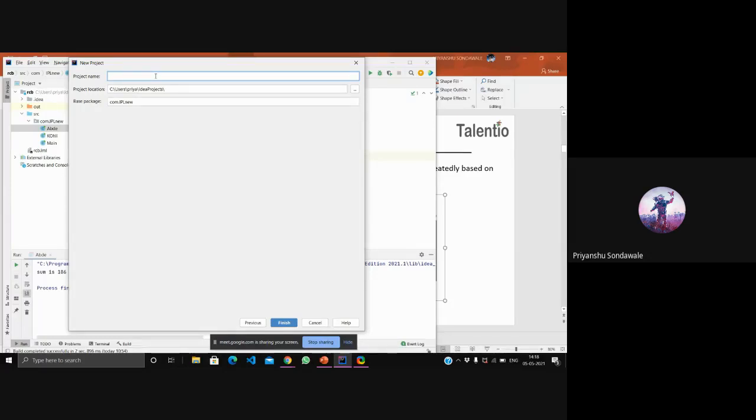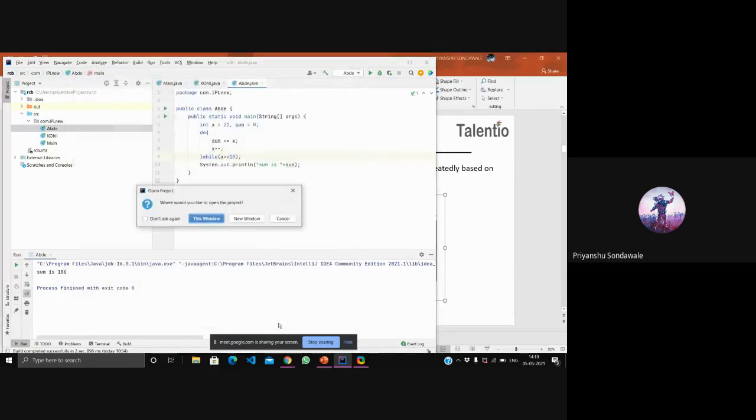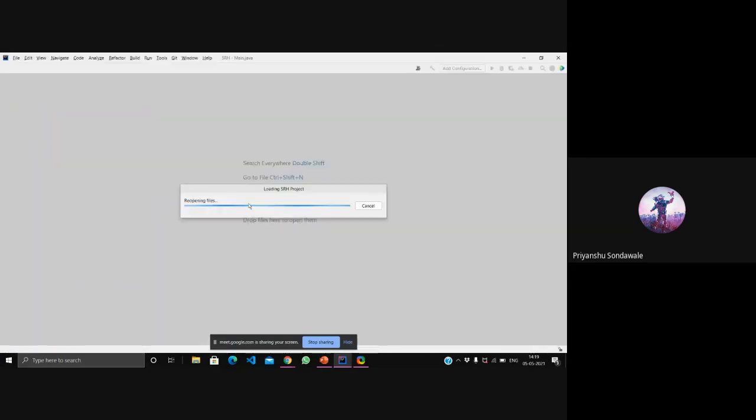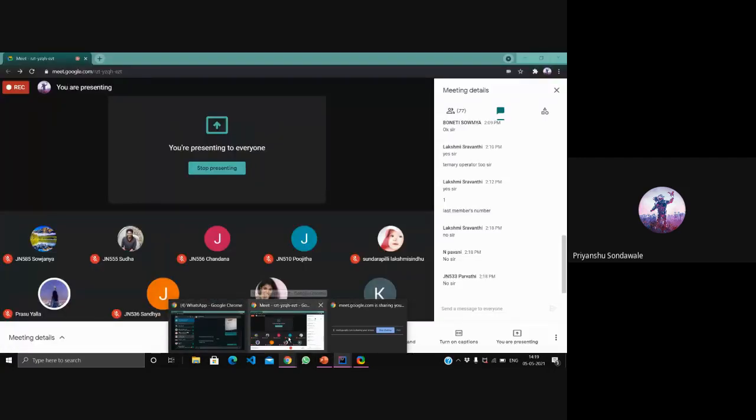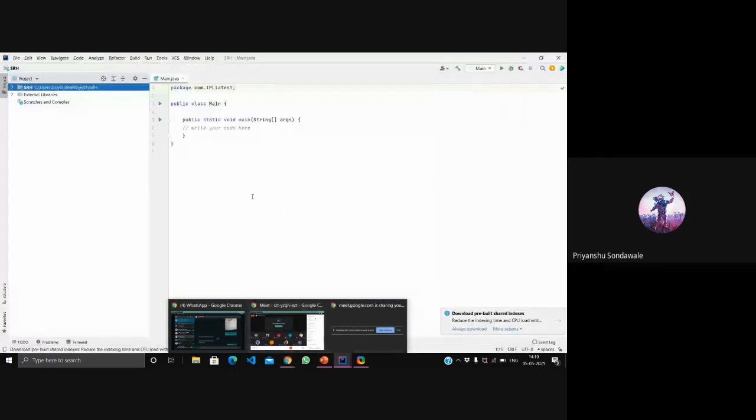Let's name it SRH, Sunrisers Hyderabad. We have given the package name as IPL latest and the project name as SRH. We'll just finish it, work in a new window, and wait for the interface.